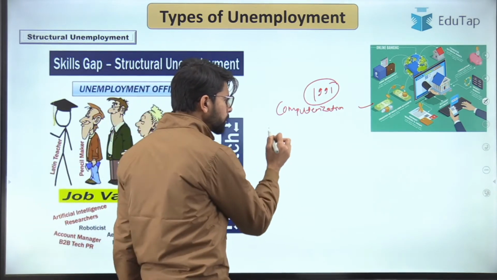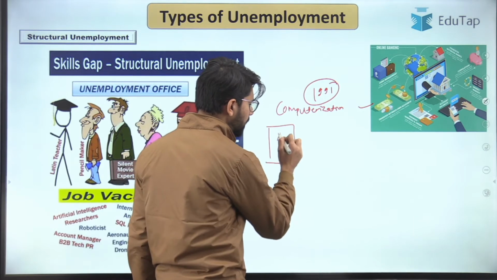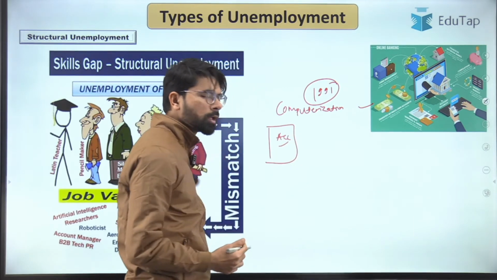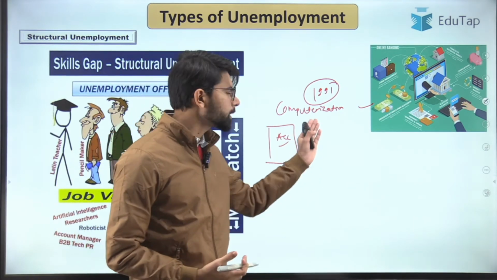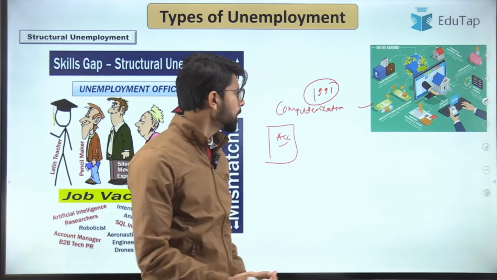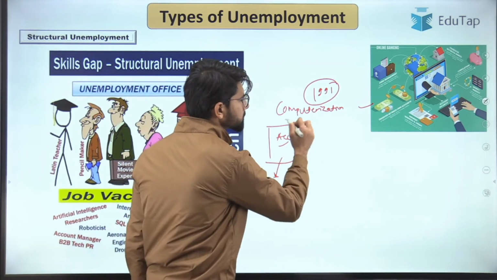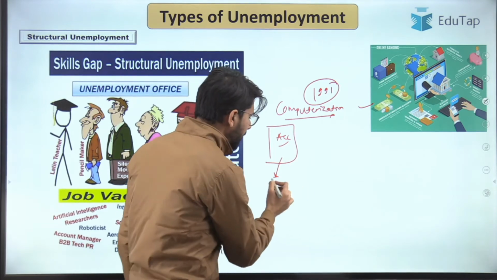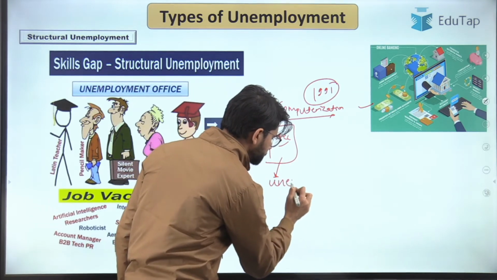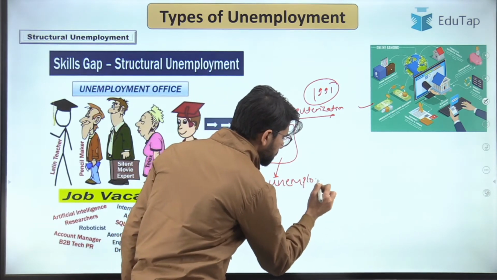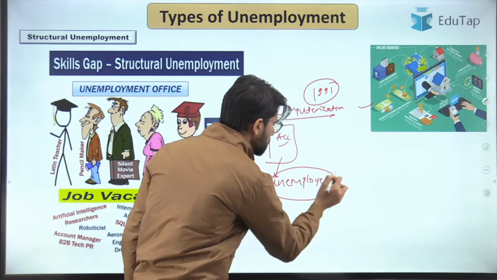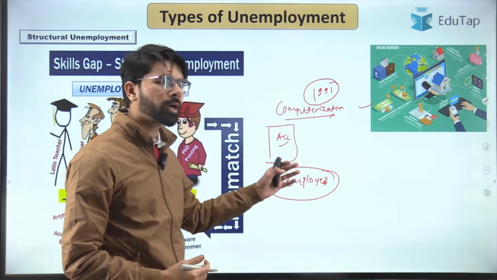Now the people who used to perform older jobs of accounting, say in the pen and paper mode, were no longer required because the computers had taken over their job, and this structural change in the economy had left these people unemployed. So these people were unemployed and the computer had taken over their job.